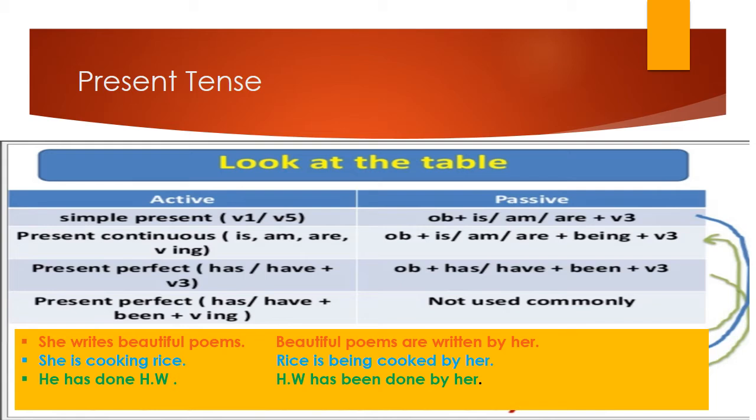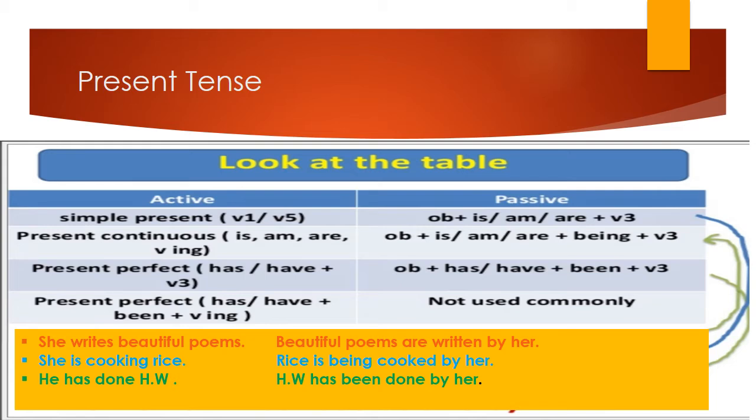Present continuous tense is is/am/are plus verb and ing, and when we convert, it will be object plus is/am/are plus being plus third form of verb. Now present perfect tense has has and have and the third form of the verb, and when we convert, it will be object plus has/have plus been and the third form of the verb. Present perfect continuous tense has has/have been and verb plus ing, and it's not commonly used in passive voice.